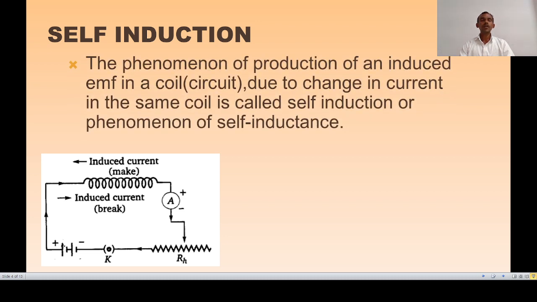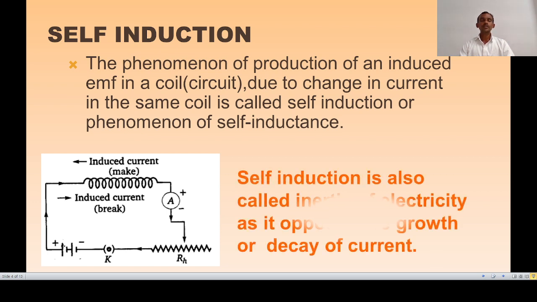Thus, the phenomenon of production of an induced EMF in a circuit or coil due to change in current in the same coil is called self-induction or phenomenon of self-inductance. The self-induction is also called inertia of electricity, as it opposes the growth or decay of the current.